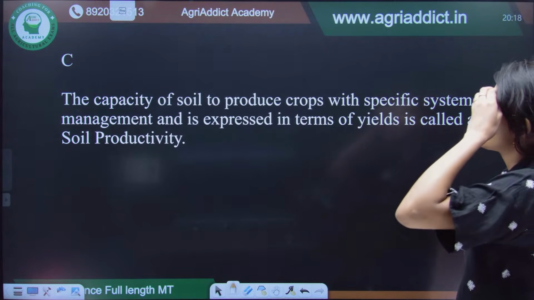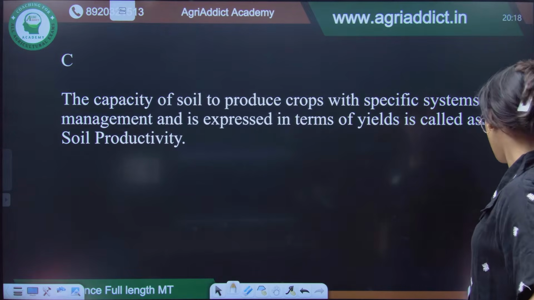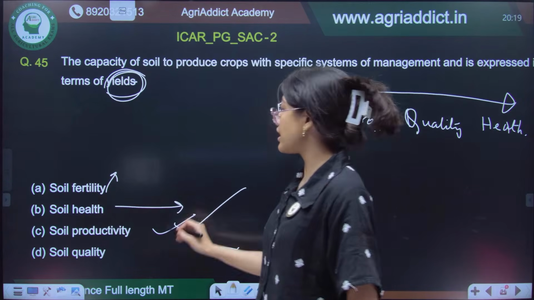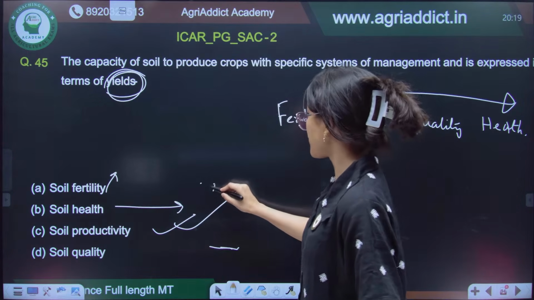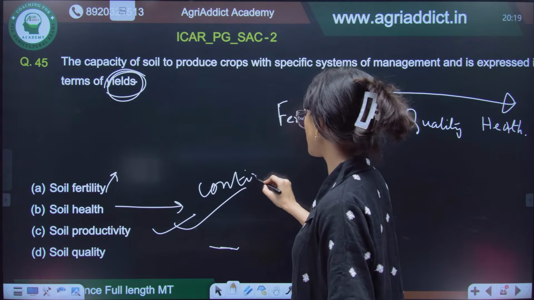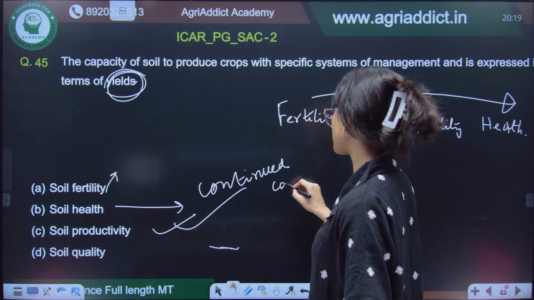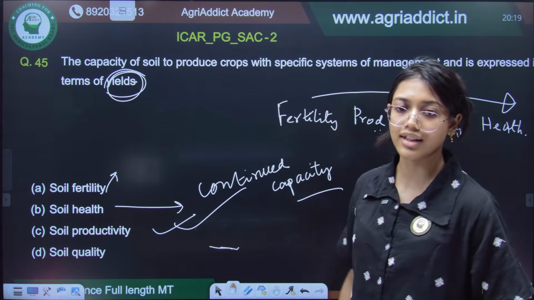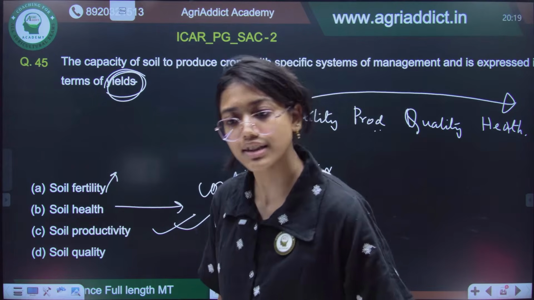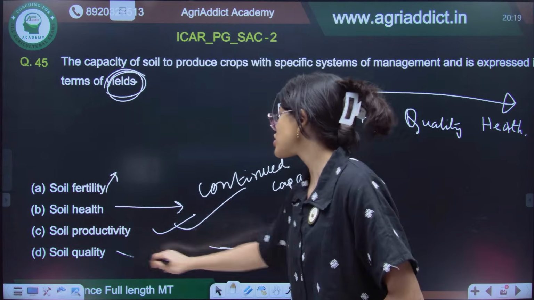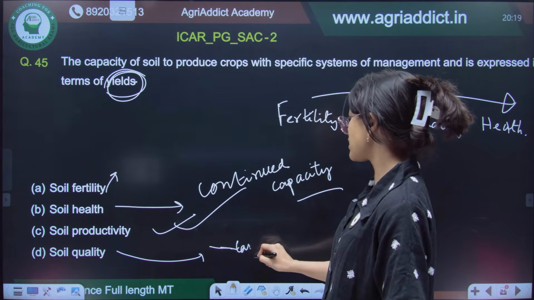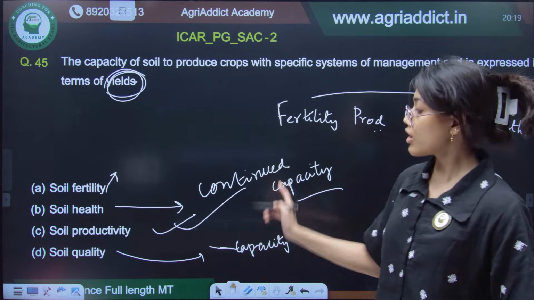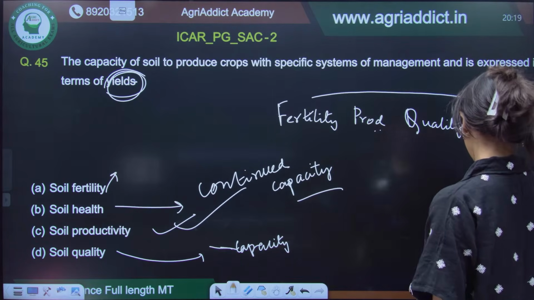So, it is the capacity of a soil to produce crops with specific systems of management. And what is the definition of soil health? It is the continued capacity of the soil to function as a vital living ecosystem. You have to memorize the definition given by Carlin. Fertility is the inherent capacity, whereas soil quality is just the capacity of a soil. The continued capacity is health, whereas quality is just the capacity of the soil.